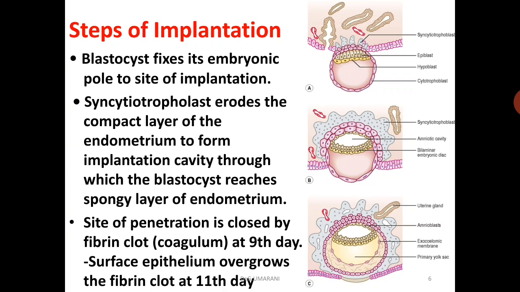It starts on the 7th day, with the syncytiotrophoblast cells piercing the compact layer of the endometrium, and it ends with closing of the endometrium by a fibrin clot on the 11th day.